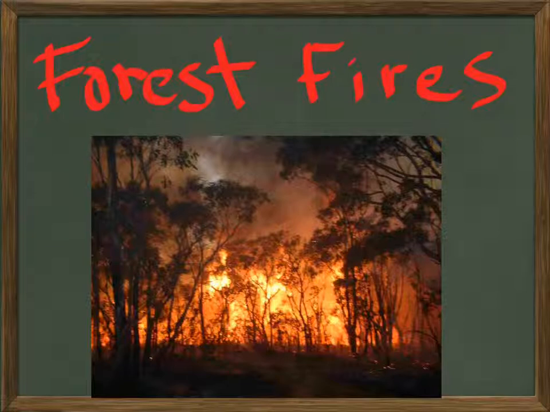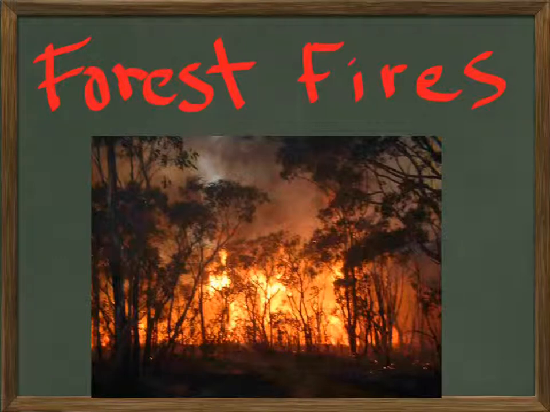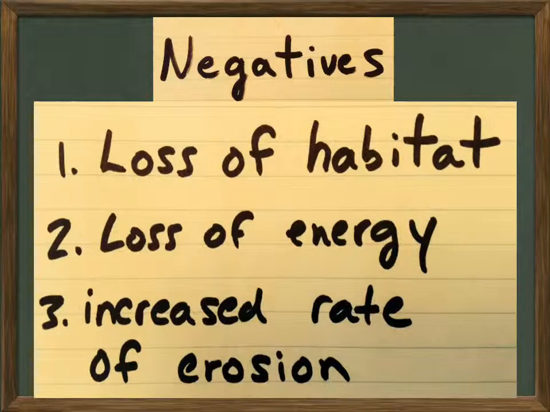Okay, and let's talk about negative effects first. Okay, during a catastrophic event like a forest fire, you're talking about loss of habitat. You're talking about a loss of energy and an increased rate of erosion because there's no roots now to hold down the soil. All the plants and trees have been burnt away. No roots to hold down the soil. Increased rate of erosion. Okay, these are negative effects. And I'm going to give you guys a second to write these down. Okay, these are negative effects. Forest fires, negative effects. Okay, write these three down.